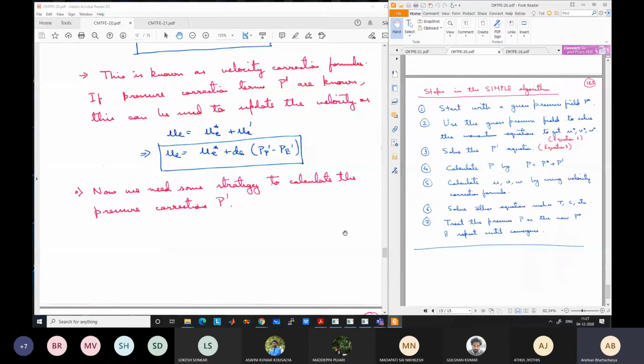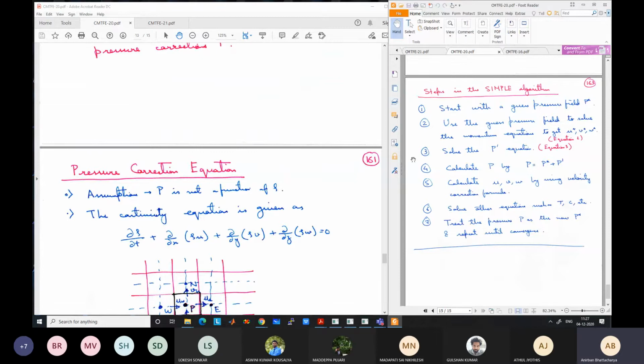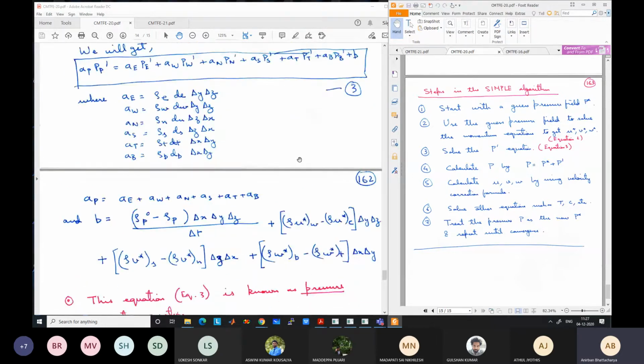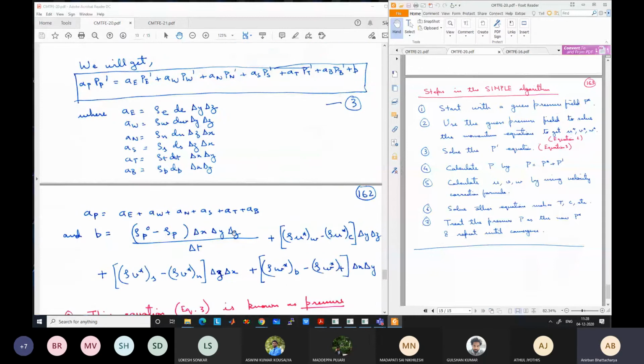So how will we check for convergence? We will check the previous iteration value minus the current iteration value. When the converged solution is reached, the star velocity values satisfy the velocity continuity equation, because these are the correct velocities at the converged solution. This term, which is similar to this term with a negative sign, will become equal to 0. So the B term, the mass source term, goes to 0 when we reach the converged solution.